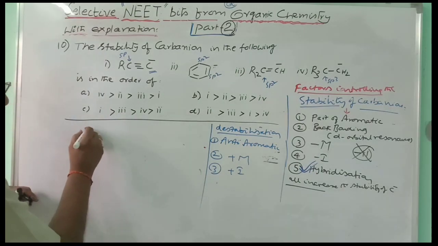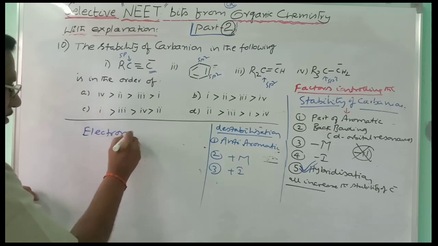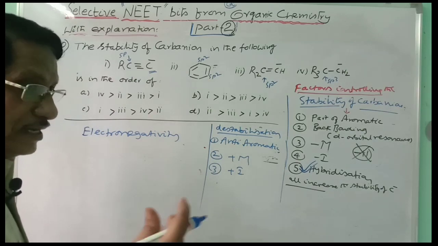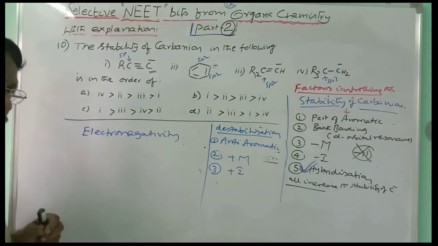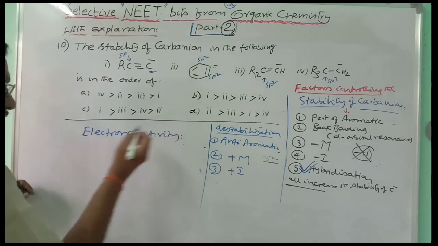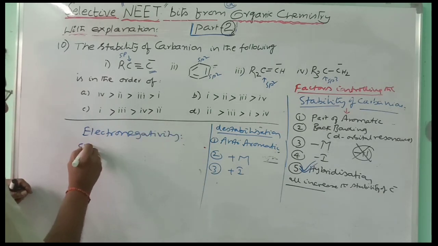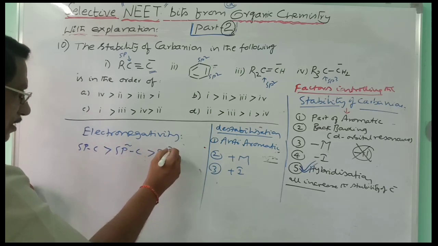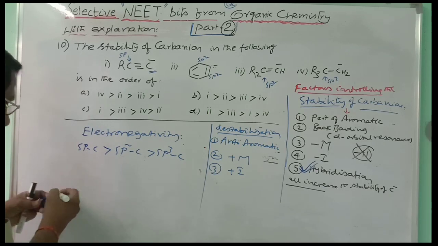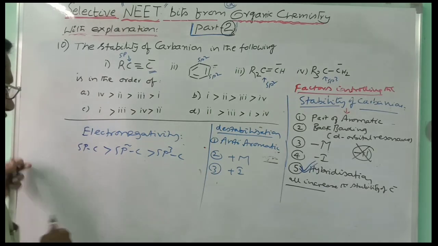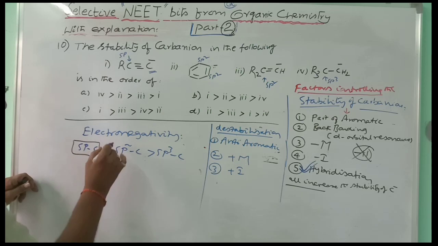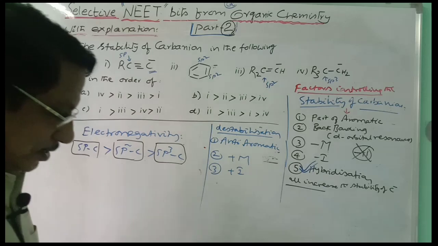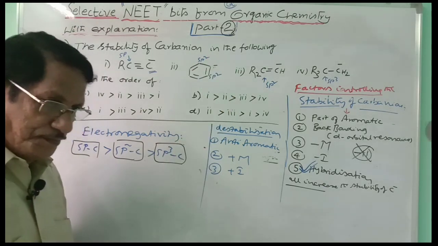Here electronegativity you have to consider. All the carbons will have the same electronegativity 2.5, no doubts. But whenever the hybridization is changed, its electron withdrawing power is also changed. So electronegativity of sp carbon is greater than sp2 carbon, greater than sp3 carbon. So out of all these, sp carbon is more electron withdrawing than sp2 carbon, which is again more electron withdrawing than sp3 carbon. This is the electron withdrawing nature.